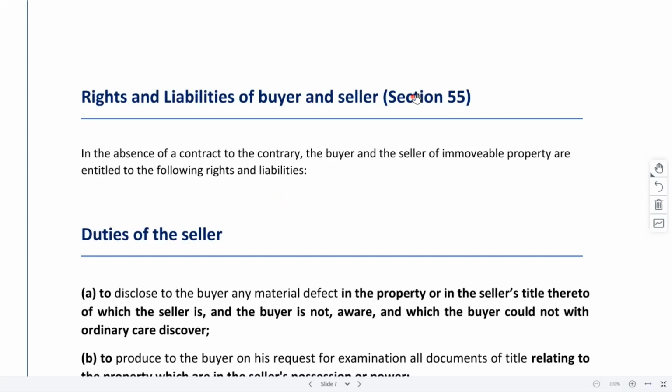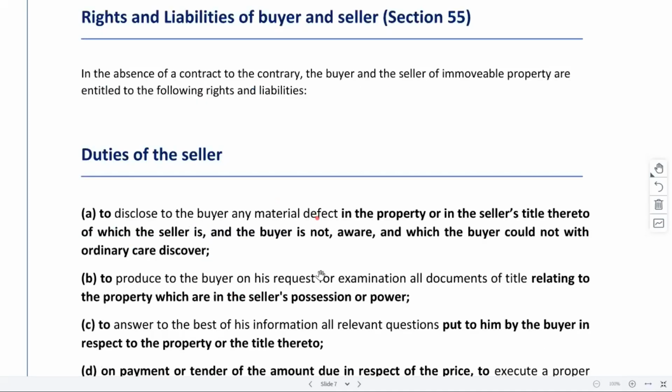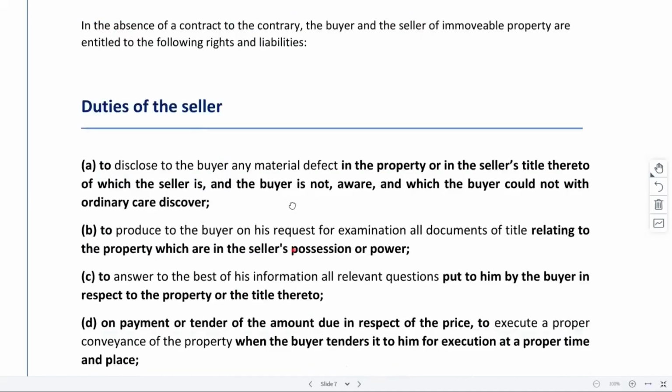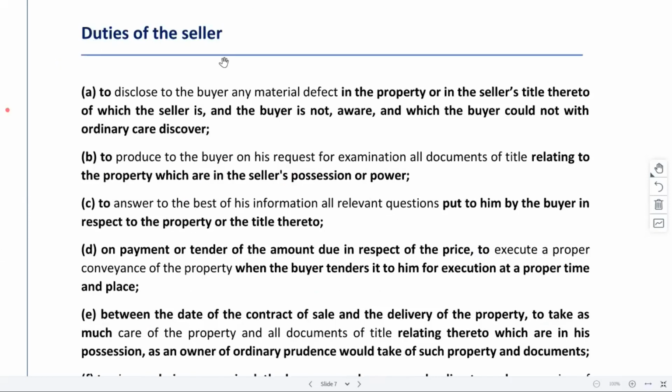So in the absence of a contract to the contrary, the buyer and seller of immovable property are entitled to whatever rights and obligations are mentioned under the Act. So what all rights and obligations do we have? First of all, we have certain duties of the seller. So what are the duties of the seller?